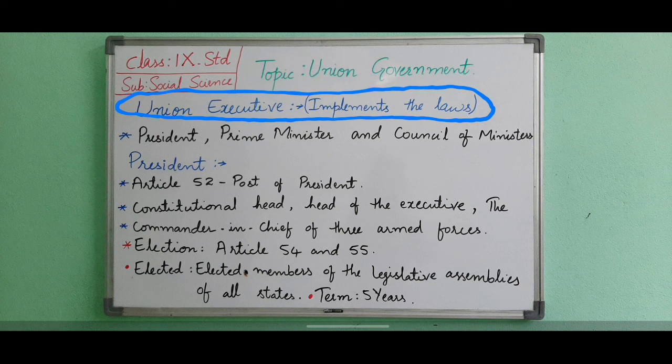The Union Executive consists of the President, Prime Minister and his Council of Ministers. The President is the head of the executive only in name, whereas the Prime Minister and his Council of Ministers form the actual executive. Here we will see all three things: President, Prime Minister and Council of Ministers. First we will go for the President.